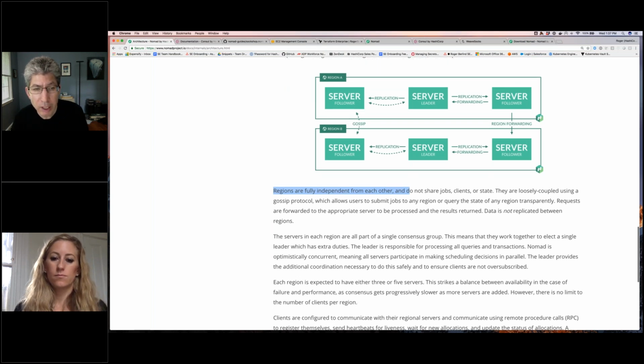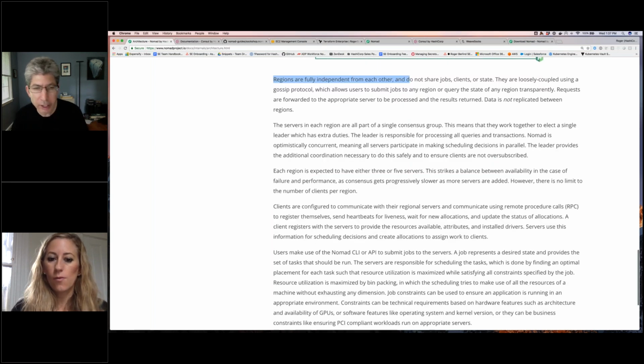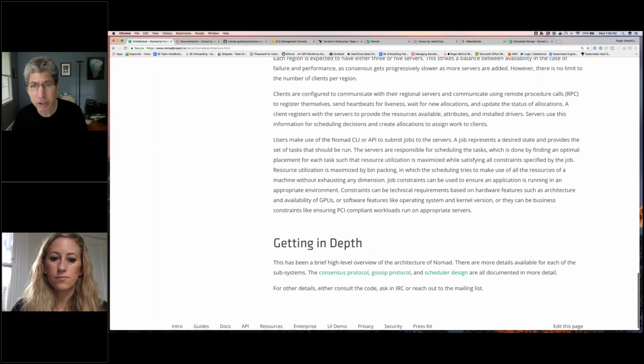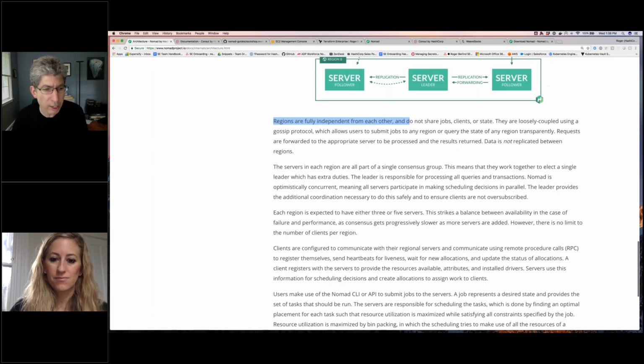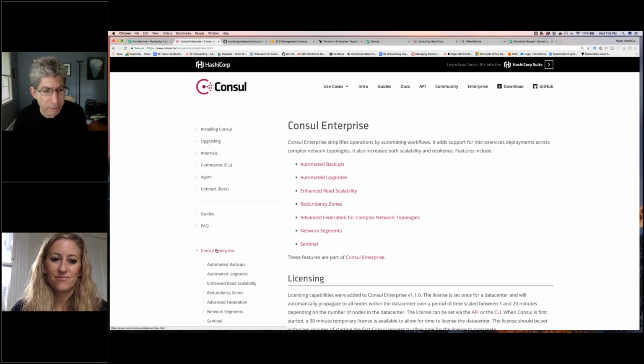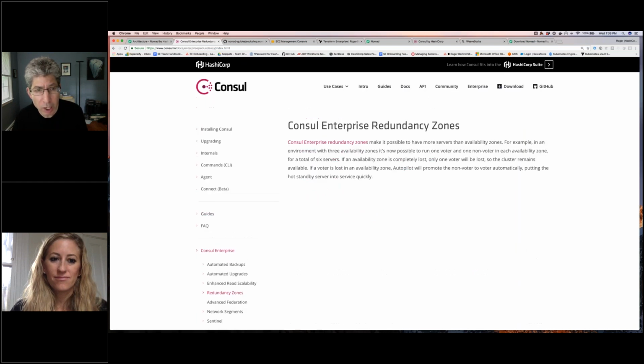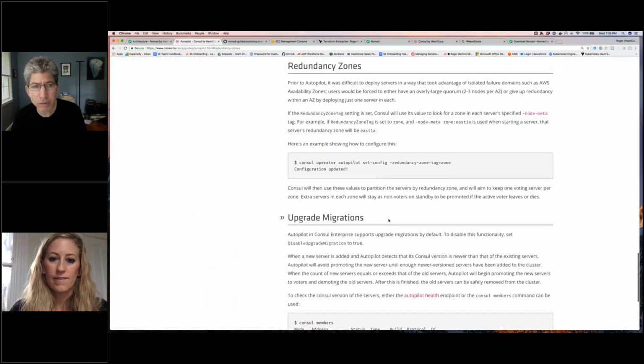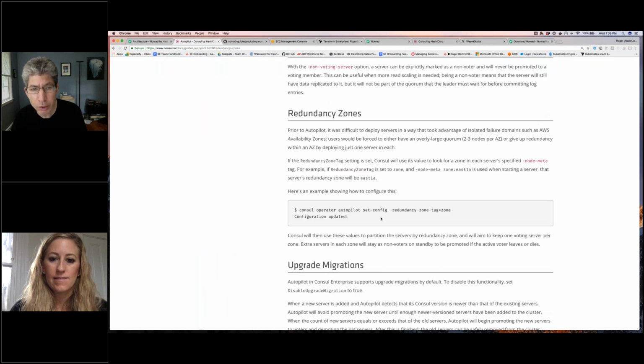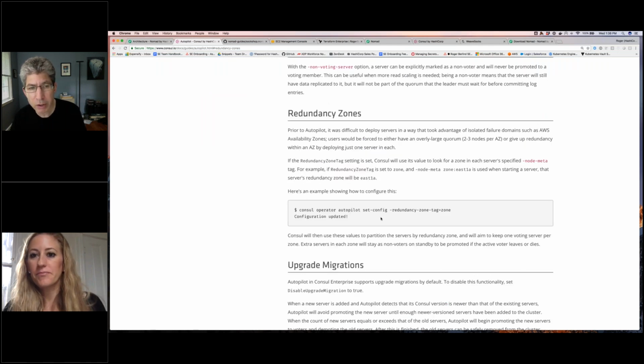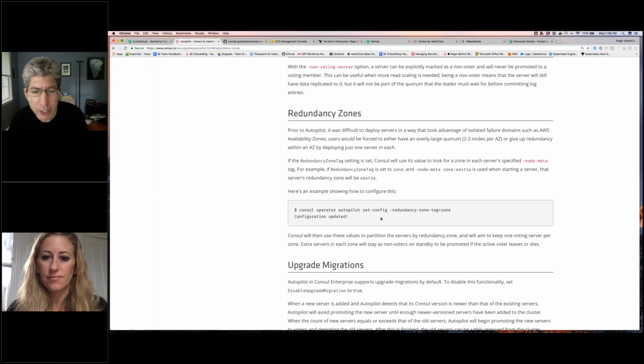Same thing for Consul. Consul, again, has some other criteria. Consul has more details about certain things related to running. Consul Enterprise in particular has some features related to redundancy zones. So in other words, you can do something where you run 6 Consul servers, but effectively you're running 2 in each of 3 availability zones. And there's only really 3. It's kind of like 3 of the servers are the primary servers, one in each, and then the other one is kind of a little bit different. It's behaving in a different way.